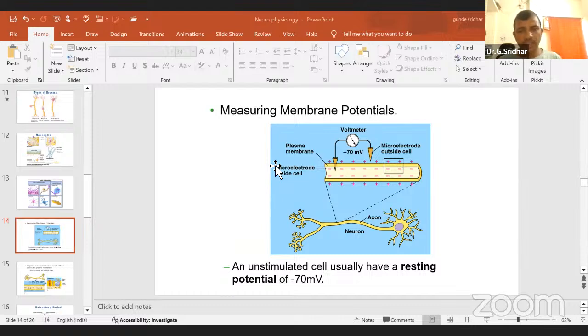In the peripheral nervous system, the nerves coming from the brain are called cranial nerves, and the nerves coming from the spinal cord are called spinal nerves. Then we discussed the structure of the neuron, the structure of the axon, types of neurons, and types of glial cells or non-neuronal cells and their function. This is the basic part of the nervous system.